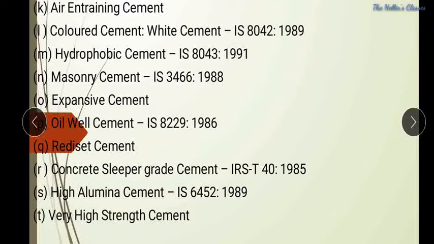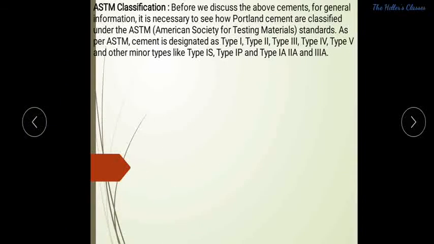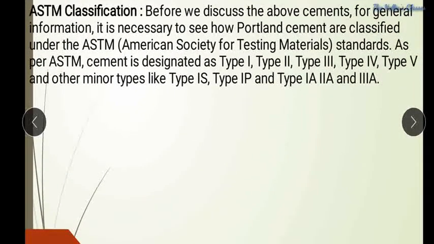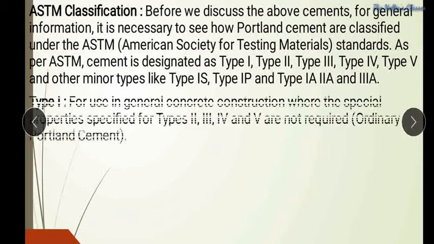So these are the different kinds of cements that we have. Besides this there are so many other things too, but these are the major types and categories of cements. Before discussing the types and giving a brief introduction to each cement, we need to know a basic idea about the classification based on the American Society for Testing and Materials, that is the ASTM classification.